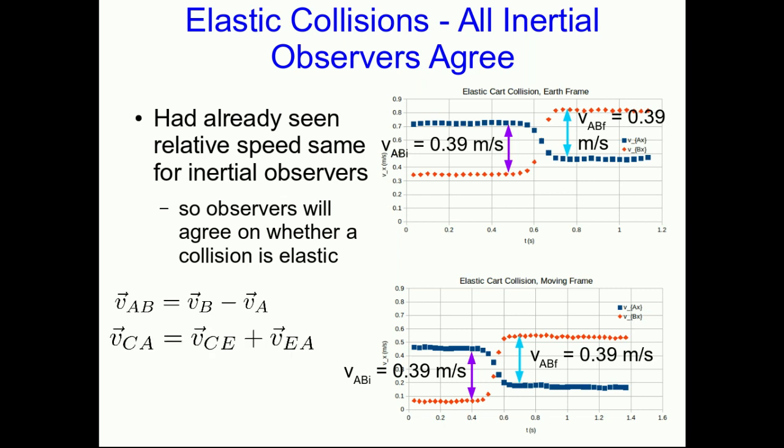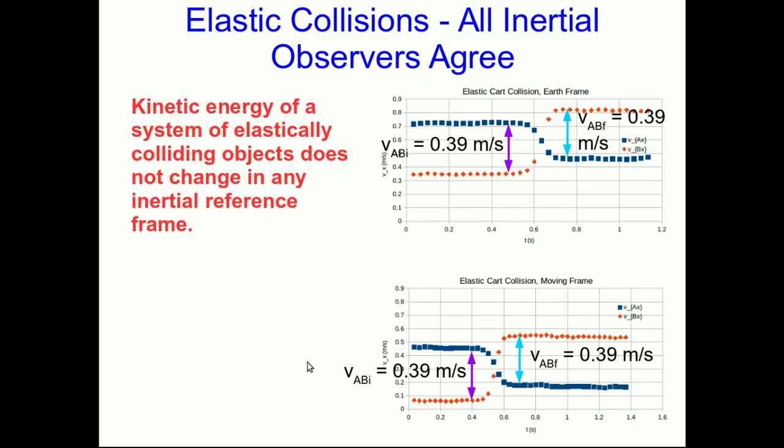And when you transform that from one frame to another, here from the Earth frame to the moving frame C, then because of this subtraction, the two VCEs that end up in here cancel out. Anyway, we derived kinetic energy conservation from the relative speed not changing, and since inertial observers agree on the relative speeds, they've got to then agree on the kinetic energy being conserved in an elastic collision.